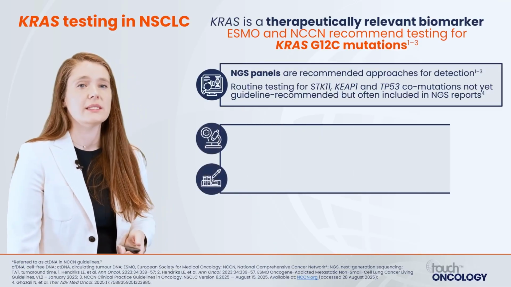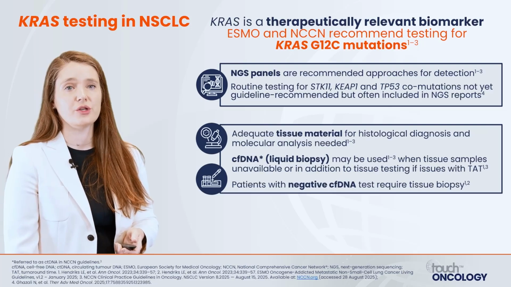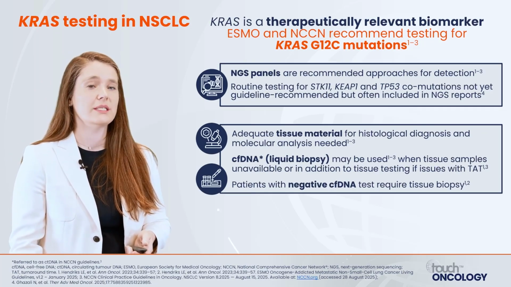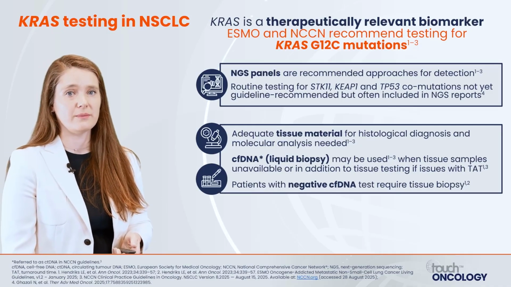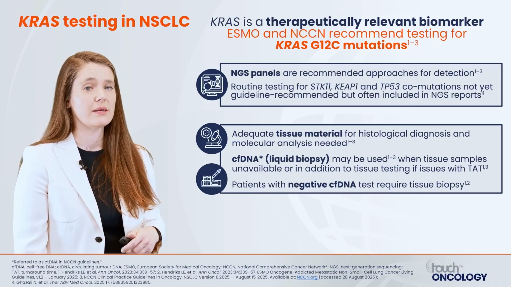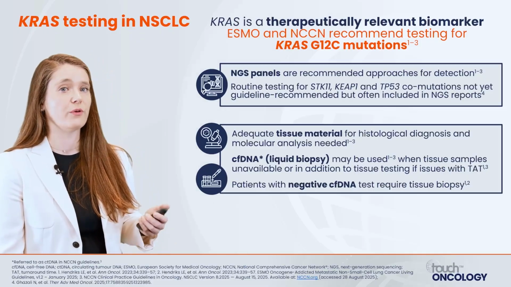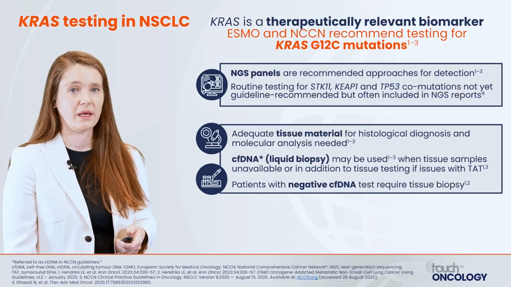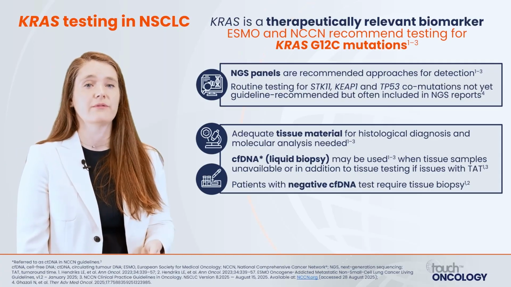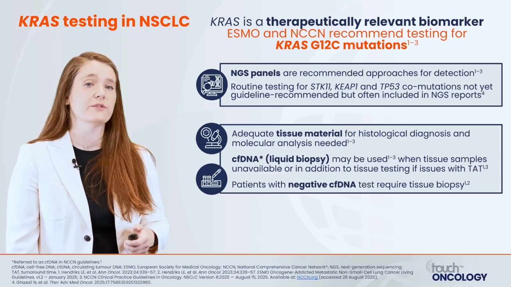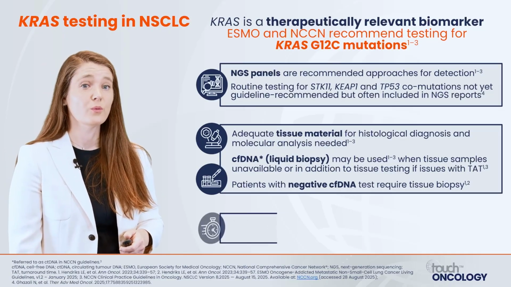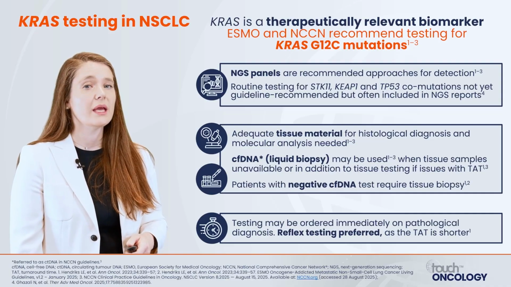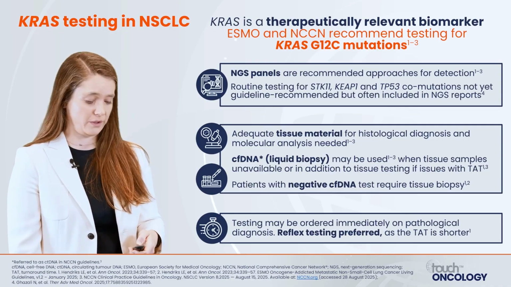However, one problem that we see in lung cancer is adequate tissue material for histologic diagnosis. We have such small tissue amounts in lung cancer, oftentimes because of bronchoscopic diagnoses, that there may not be enough tissue to perform molecular analysis. In these cases, cell-free DNA or liquid biopsy can be used as a complement if there is insufficient material or if turnaround time is an issue. Reflex testing is preferred to try to shorten these turnaround times so that we can get patients on treatment faster with the required information.